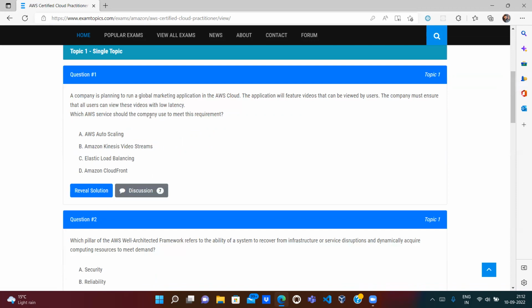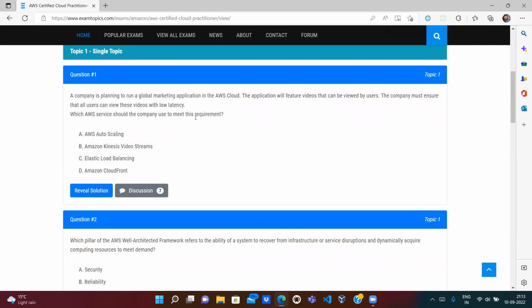So question number one. A company is planning to run a global marketing application in the AWS cloud. The application will feature videos that can be viewed by users. The company must ensure that all users can view these videos with low latency. Which AWS service should the company use to meet this requirement?